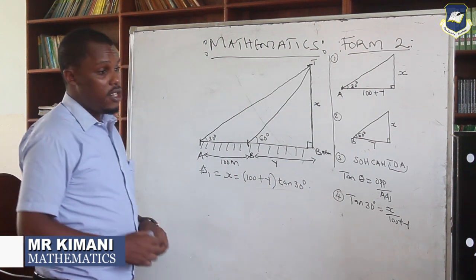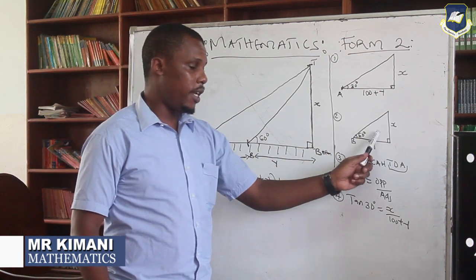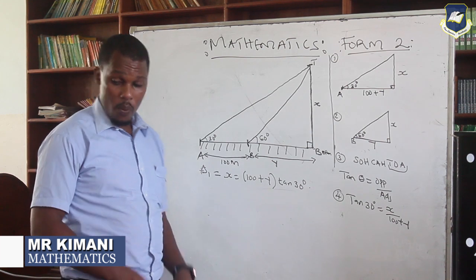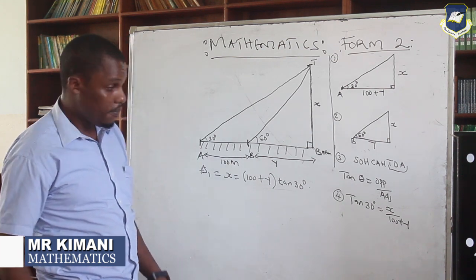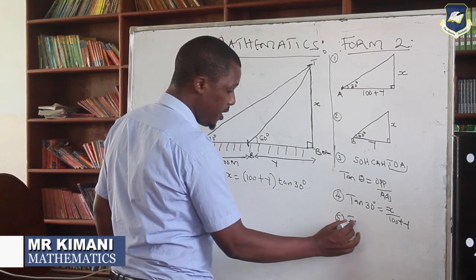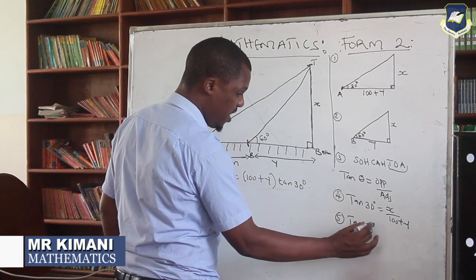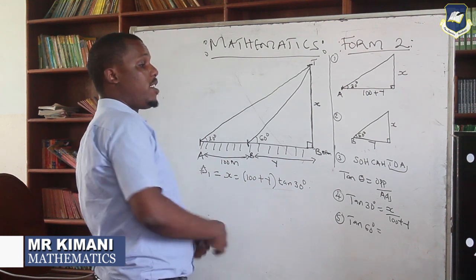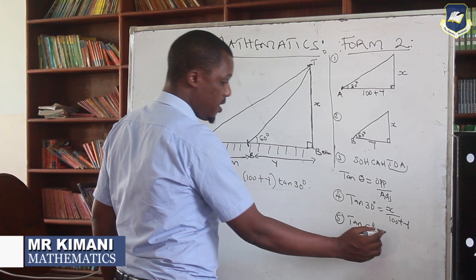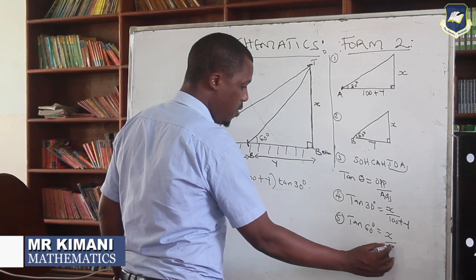Same case, you go to the second triangle. This one again, our second triangle here. When you come to the second triangle, we are going to have our tan again, tan 60. Tan 60 degrees is equal to opposite over adjacent. Our opposite is x, over y.